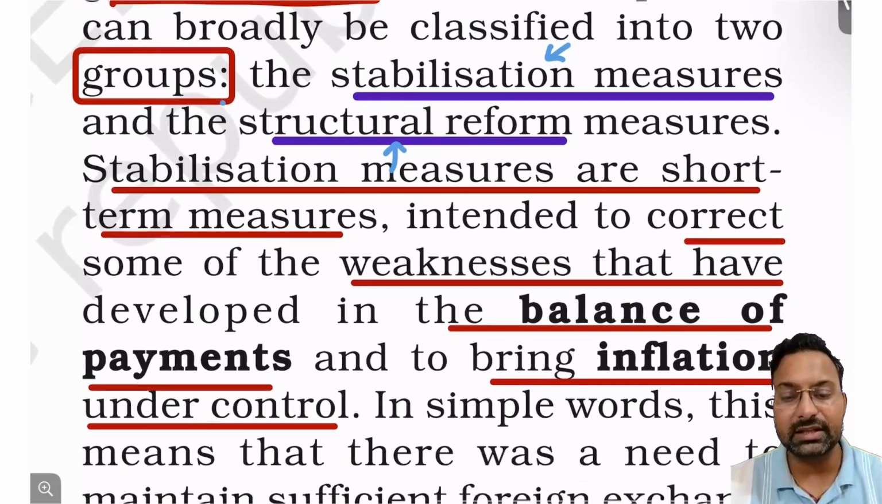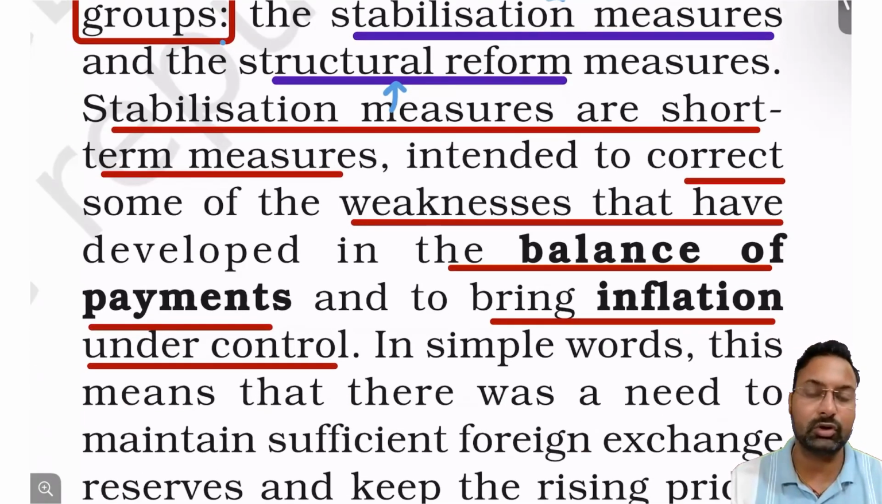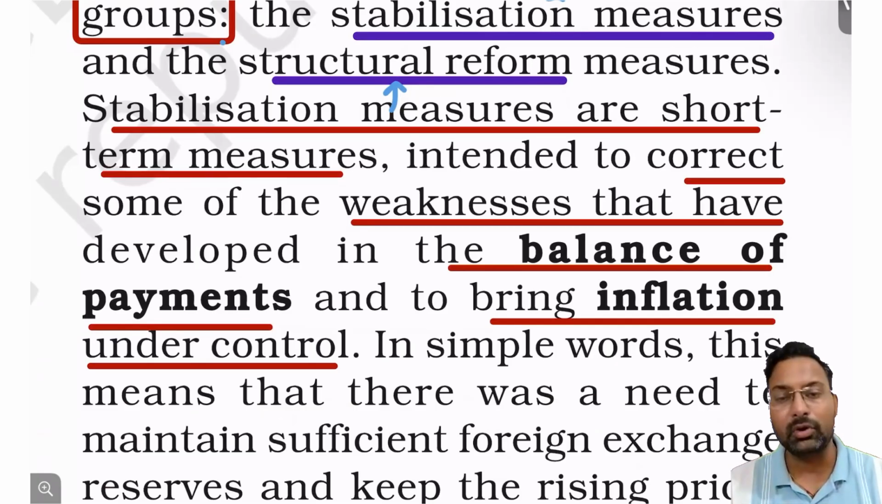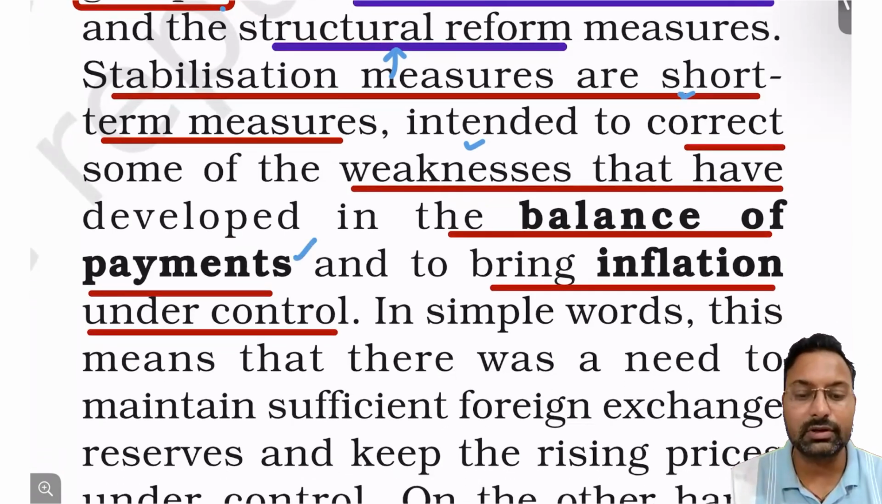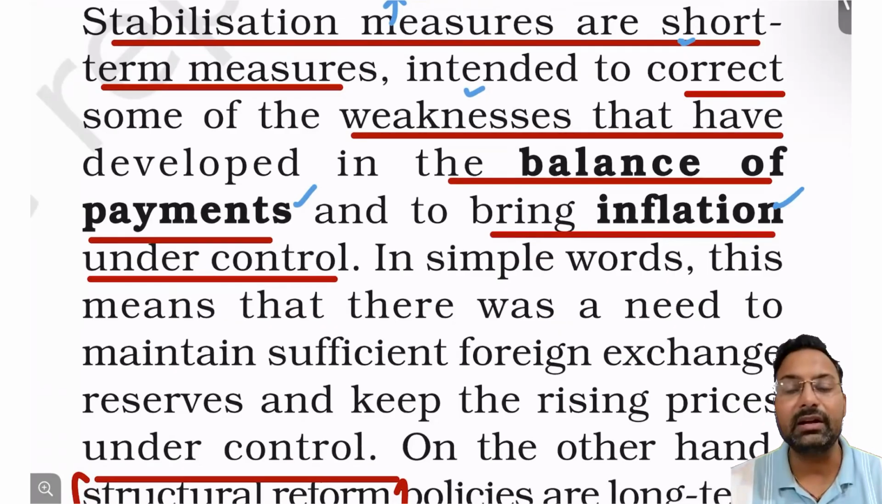So what were the stabilization measures? Stabilization measures are very short term measures because prices were already very high at that point of time, and our foreign exchange reserves were low. So what we did, we took that money and tried to normalize the prices at that point of time, right? Those were called stabilization measures, and they were short term measures. Problems like price increases were tackled by those measures. Balance of payment crisis was prevented, and inflation was brought under control. And this was the stabilization measures.